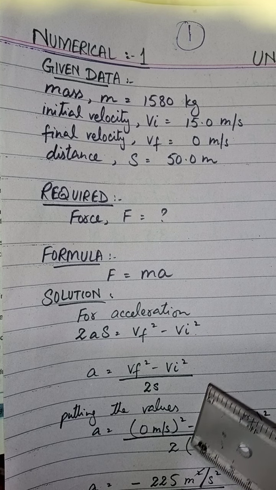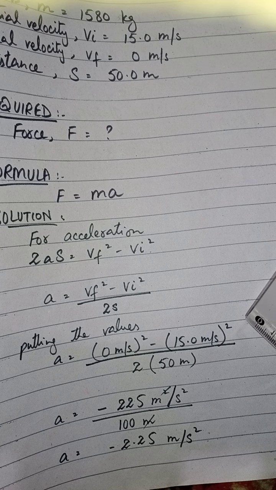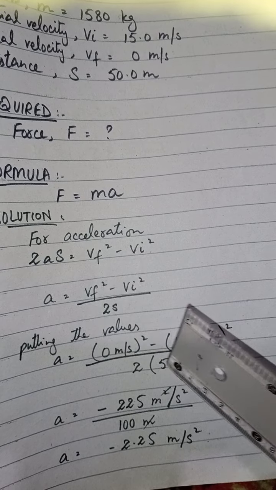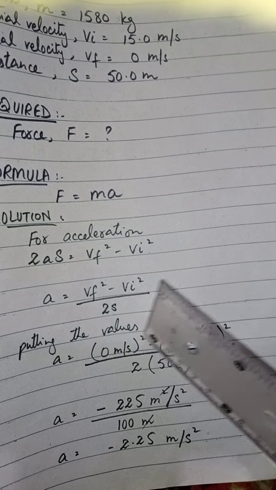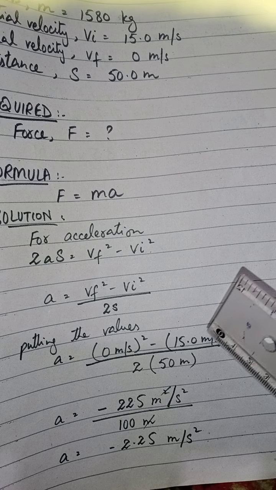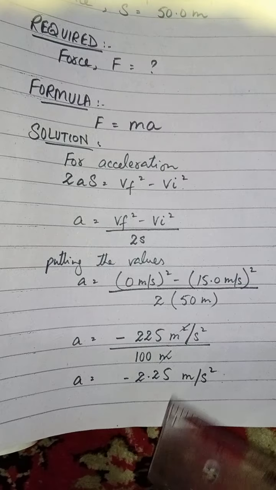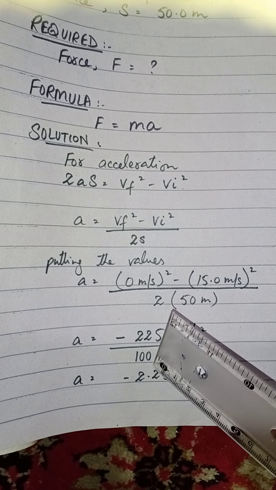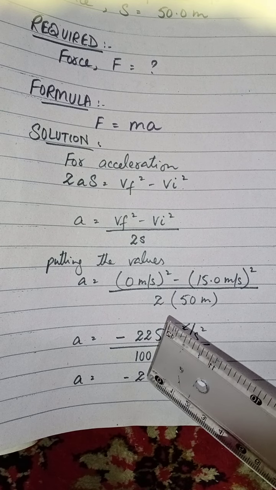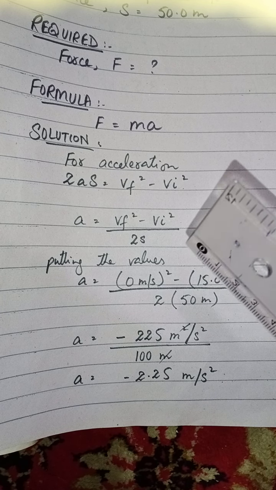Now putting the values, Vf equals 0 square, Vi equals 15 meter per second whole square, and 2s is 2 multiplied by 50. By squaring these values, 0 has no value, and the square of 15 is 225 with minus sign, and 2 times 50 is 100. Now by dividing we get minus 2.25 meter per second square. Now we find the force.